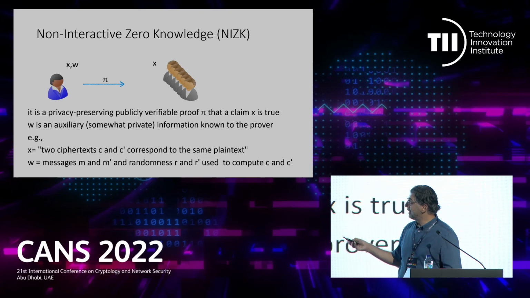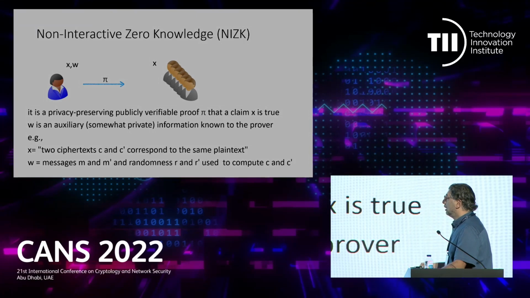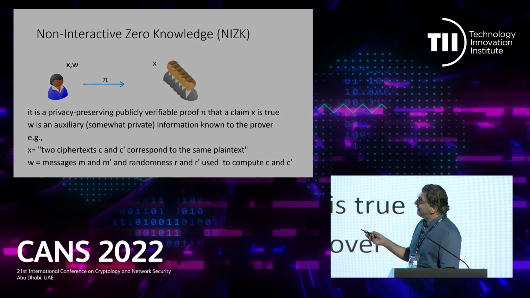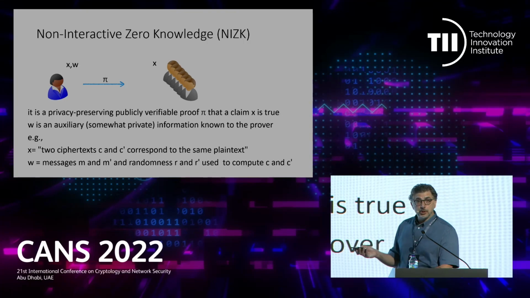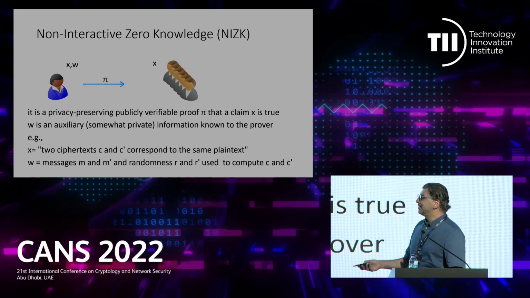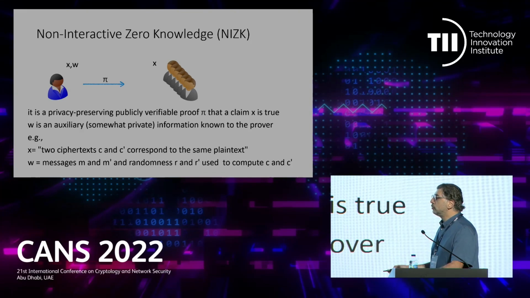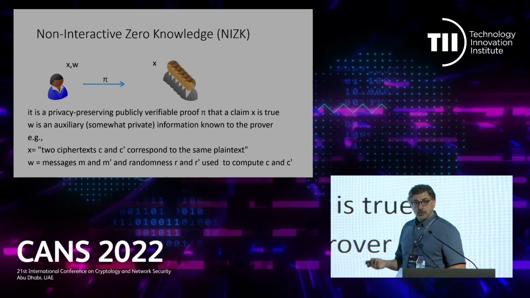Everyone has X, and the prover, in addition to X, has a special auxiliary information that is a witness. The point of such a proof being zero knowledge is that it is privacy preserving, in the sense that the auxiliary information of the prover, that is W, remains private. For example, X can be a statement where the prover wants to prove that two ciphertexts C and C prime correspond to the same plaintext.